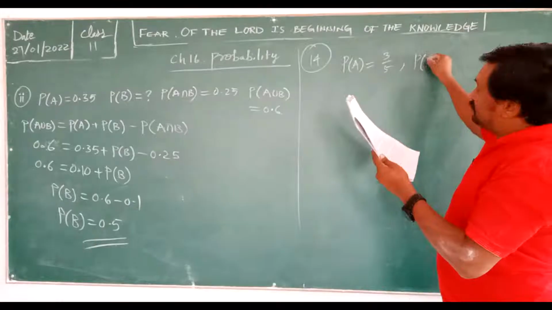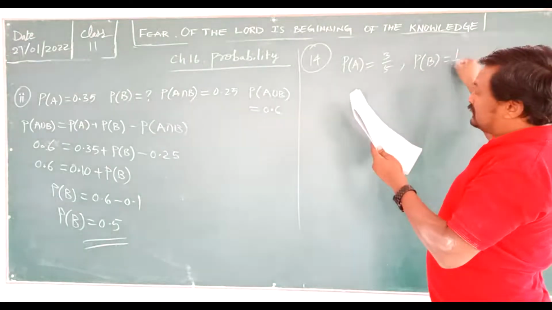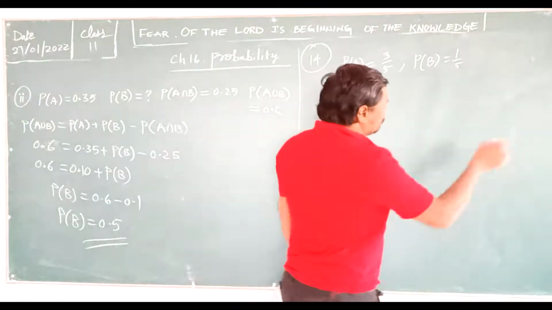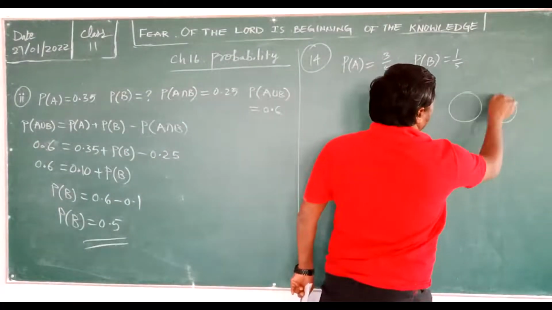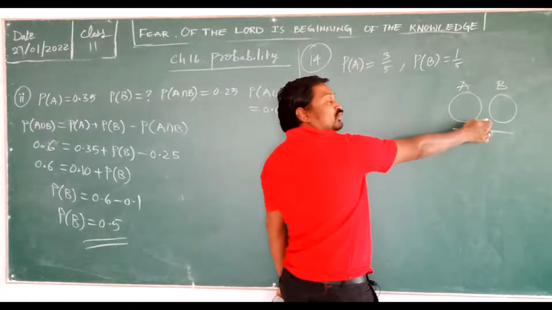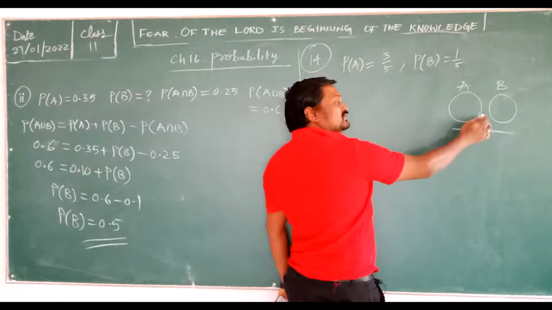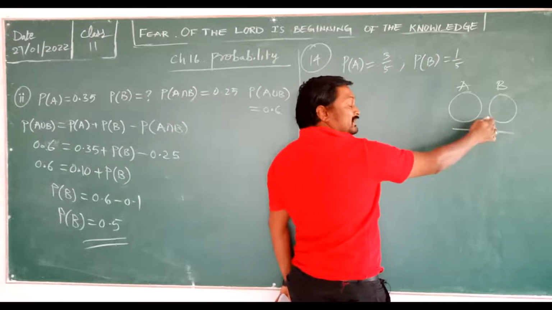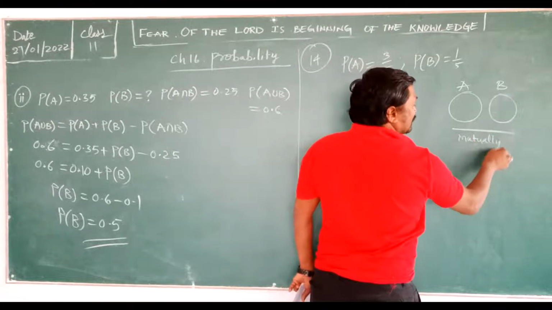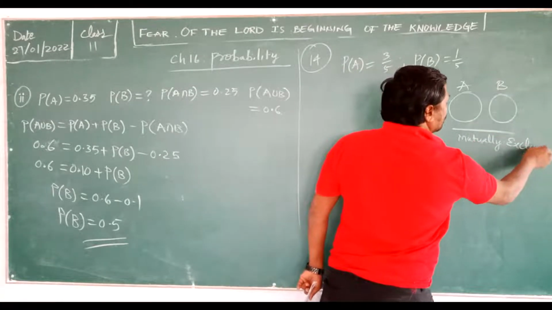Given P of B is equal to 1 upon 5, and A and B are mutually exclusive. That means this is set A, this is set B, and like this no joint is there. That means no common elements are there. Then we can say that they are mutually exclusive.